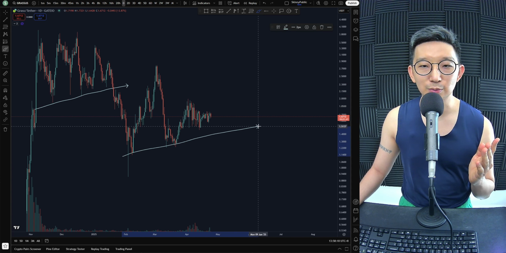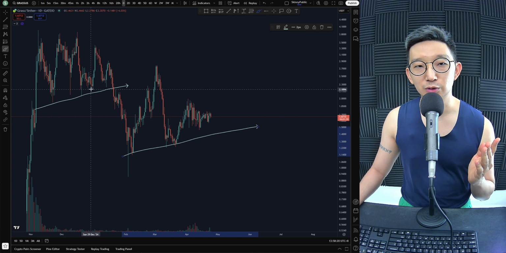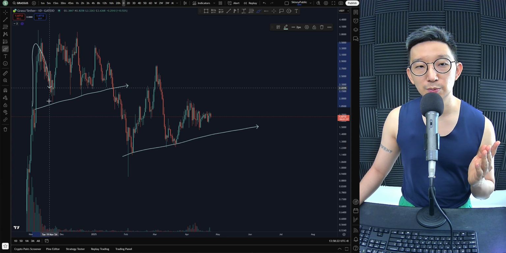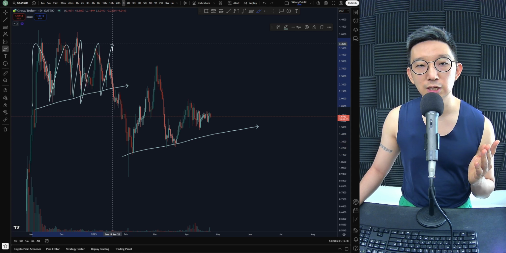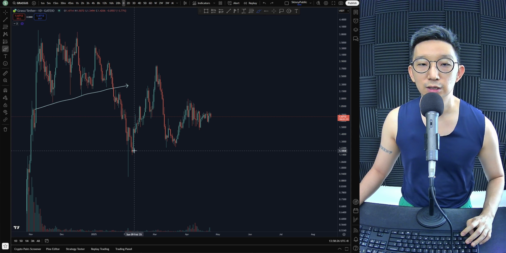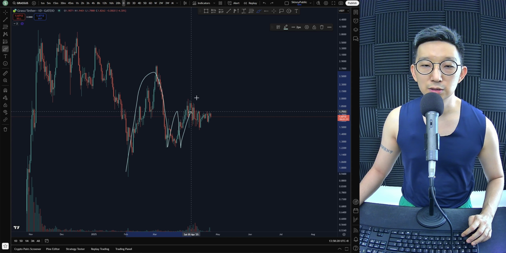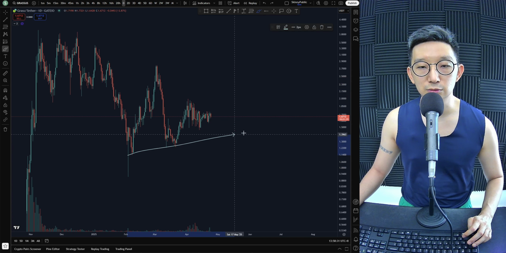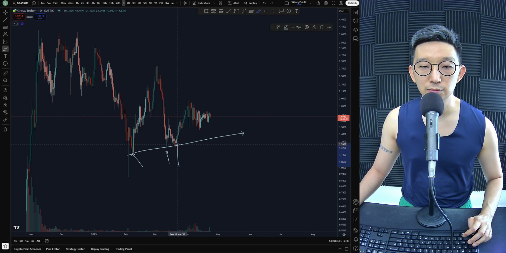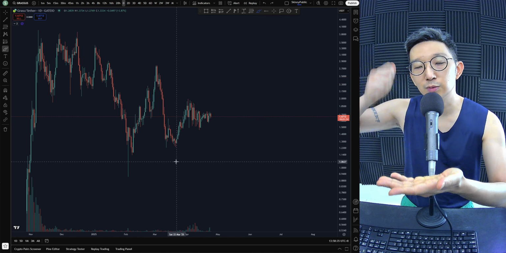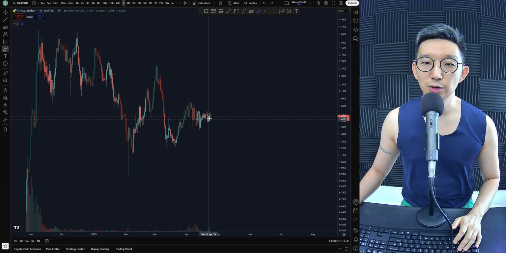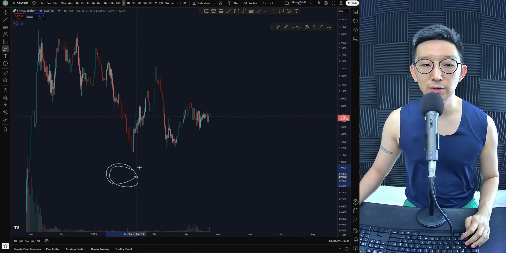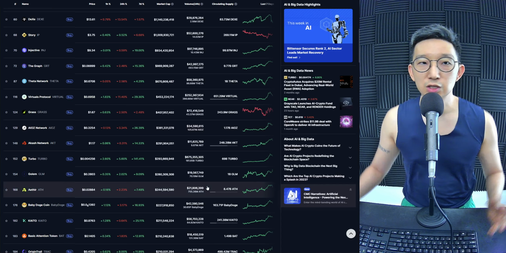Yes, there's a very clear support over here, just like what happened previously here, right? We tested the support once, twice, three times, eventually we broke, right? Again, this is happening once, twice, three times, yeah. So I would say three knocks though, right? Wood, when knocked enough times, will break. So more likely than not, we could be breaking lower, clearing all these sells. So there's just nothing much for grass at this point of time.